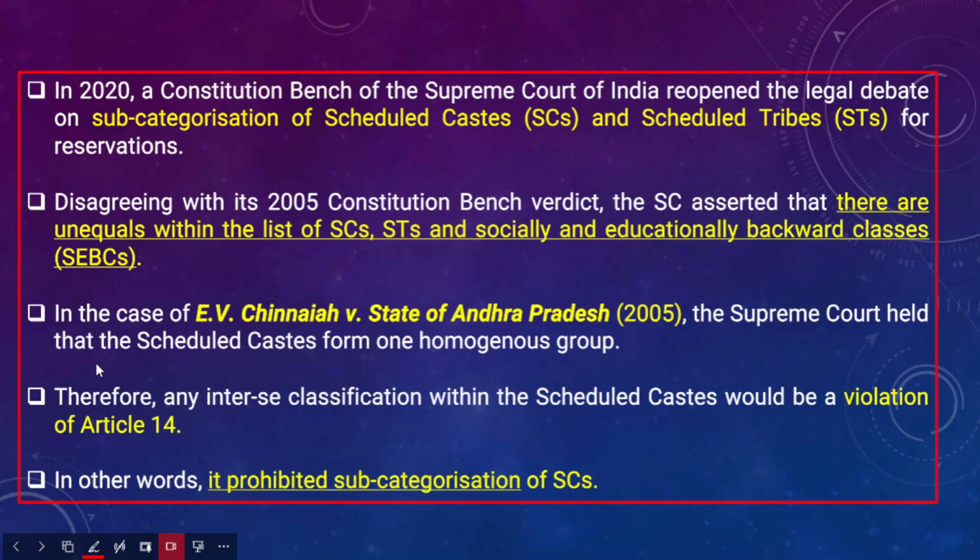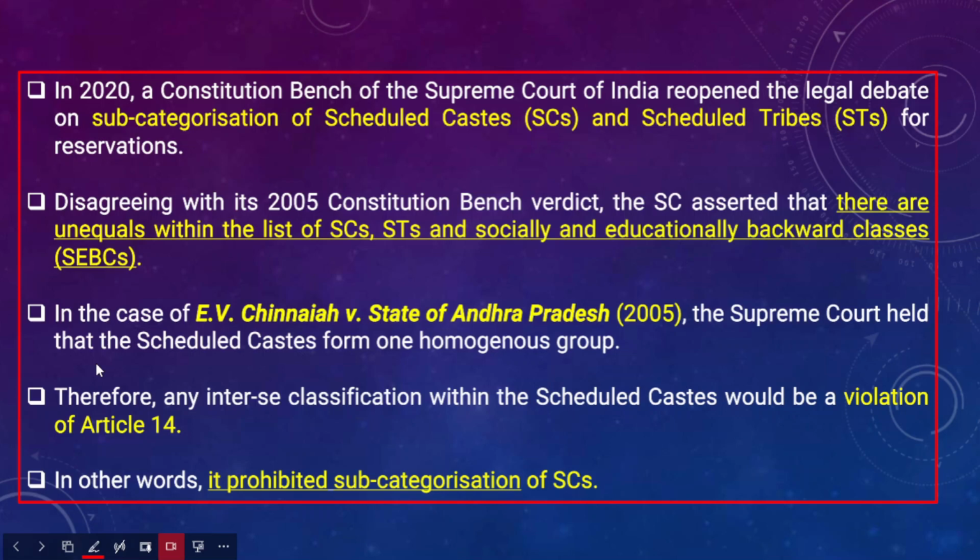Now, in the year 2020, a constitution bench of the Supreme Court was constituted, and this constitution bench has actually reopened the legal debate on subcategorization of not just OBCs but also scheduled castes and scheduled tribes. Now, in the year 2005 itself, there was a constitution bench of the Supreme Court which held that there are unequals within the list of SCs, STs and socially educationally backward classes.